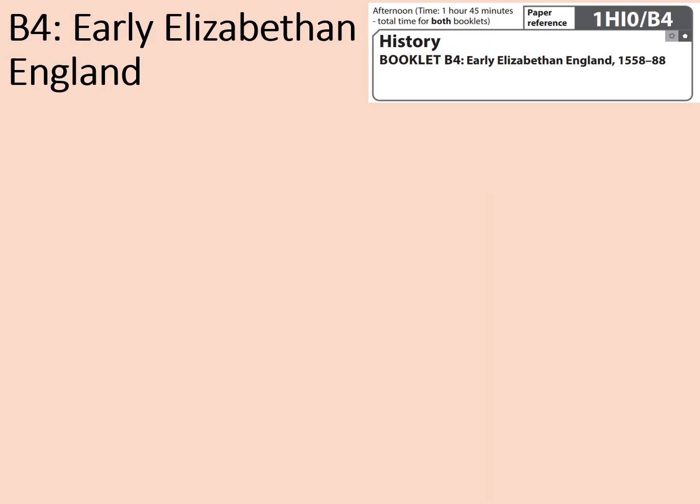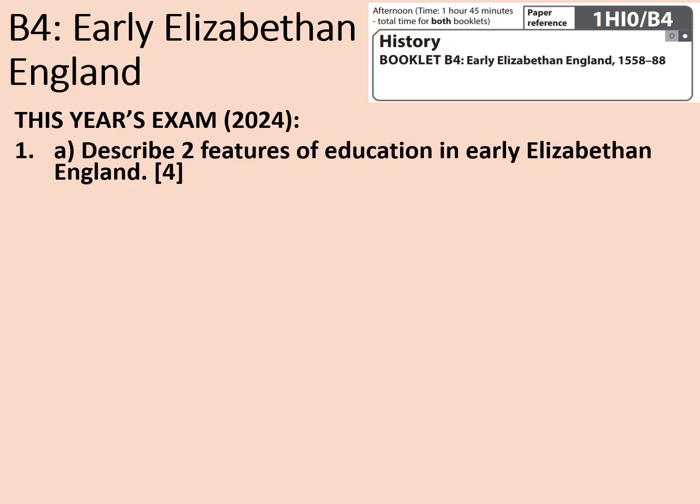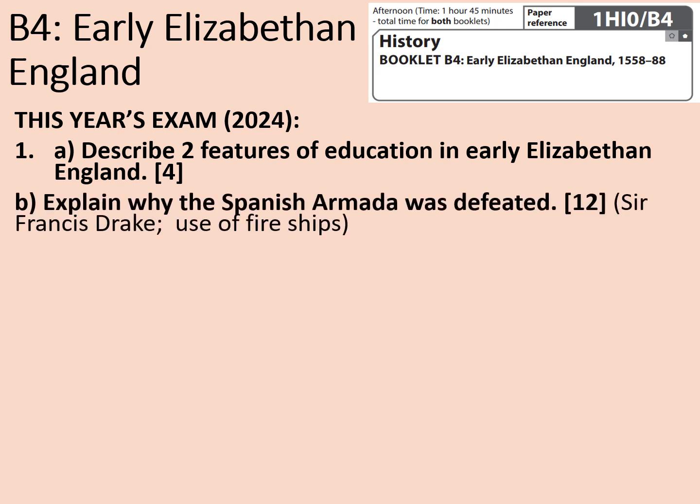Our next paper is going to be early Elizabethan England. Here's what came up on this year's exam. Question 1A was describe 2 features of education in early Elizabethan England for 4 marks. Question 1B was explain why the Spanish Armada was defeated. That's 12 marks. The stimulus points were Sir Francis Drake and the use of fire ships.